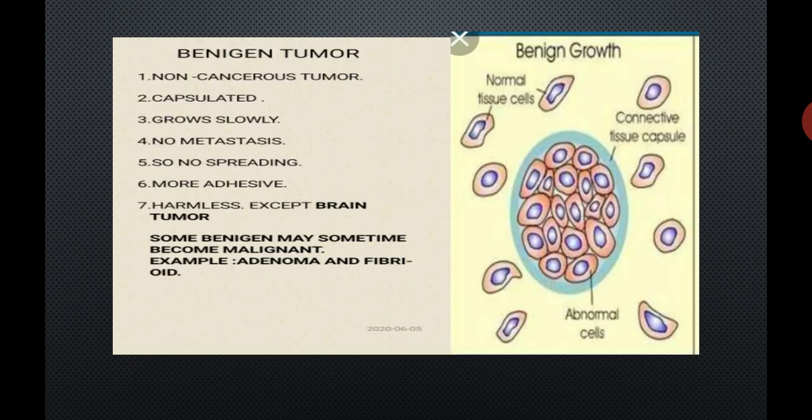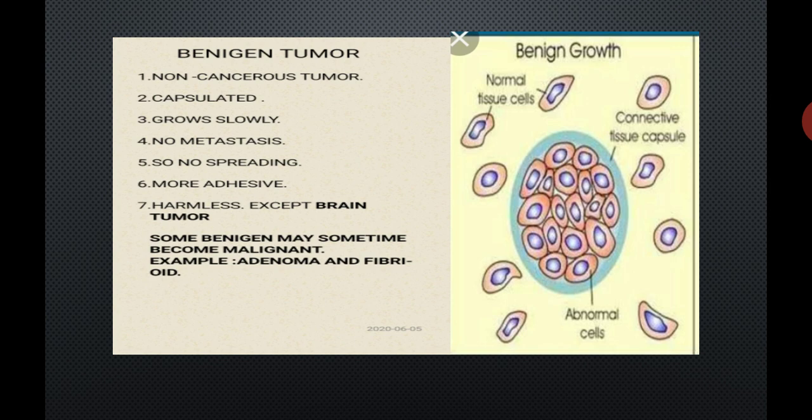Start with the first type of tumor, that is benign tumor. Benign tumor, number one, it is a non-cancerous tumor. Number two, it is capsulated. It is capsulated because there is a sheath around it, or it is enclosed in a connective tissue sheath. So a capsule is present, and that capsule is made up of a connective tissue sheath. Number three, it grows slowly.